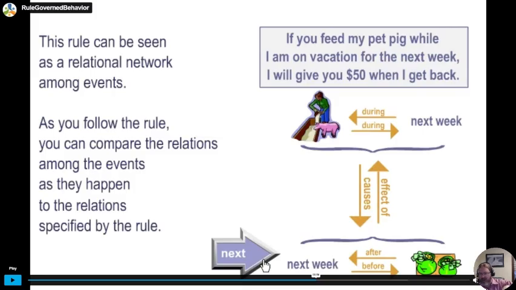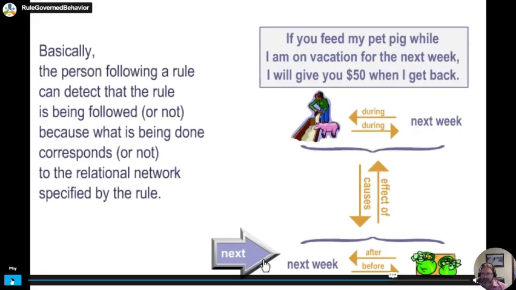And if the neighbor were offering something unique that they'd never experienced before, they could understand what that unique reinforcement might be from the rule, all through their ability to do arbitrarily applicable relational responding. And what we also see is that the person who follows the rule can then detect whether or not they are following the rule.